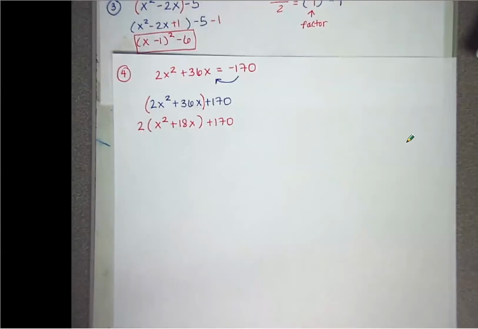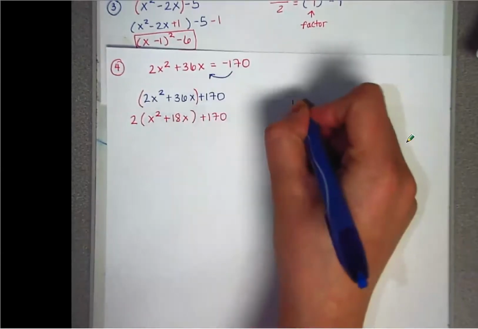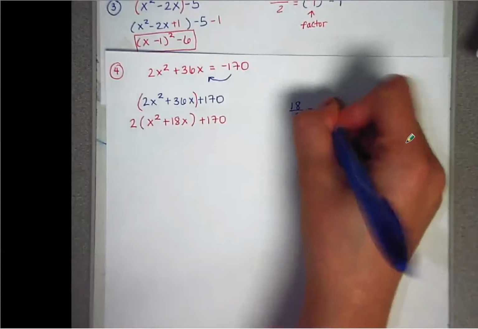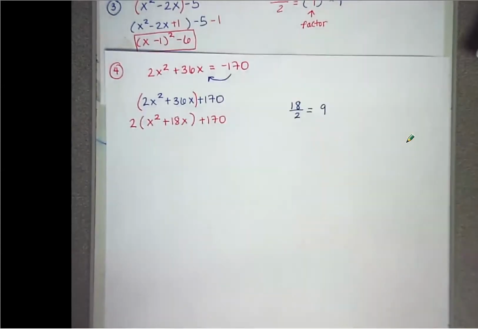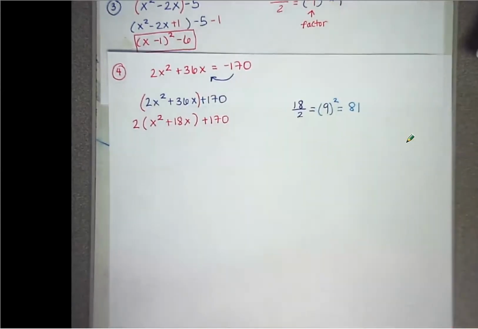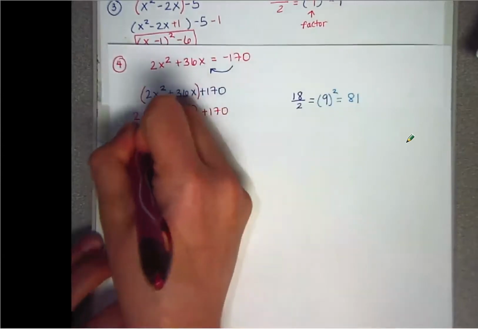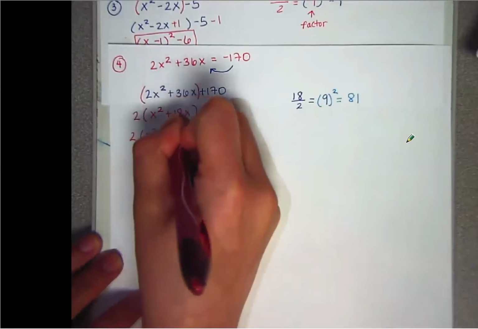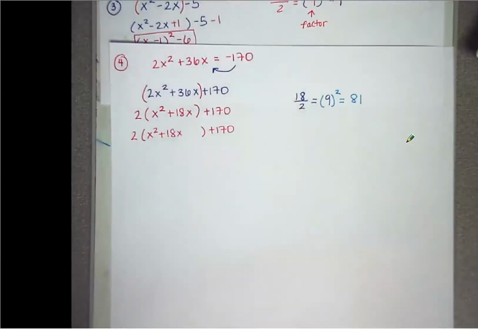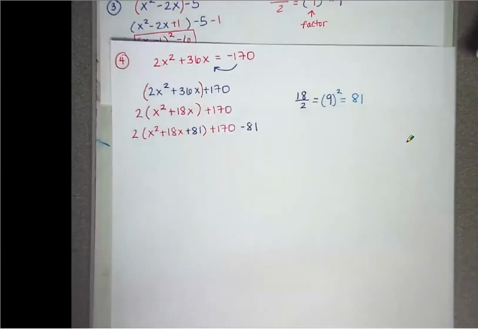And then from there, we just keep going like we have. So b is going to be 18. And if we divide it by 2, that's going to give us 9. If we square it, that's going to give us 81. So we're going to add it on the inside, subtract it on the outside. And this is where the other difference comes in. So I'm still going to do plus 81 minus 81.